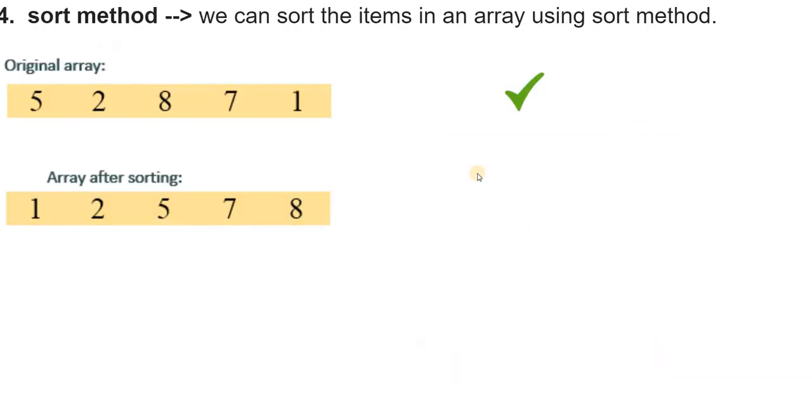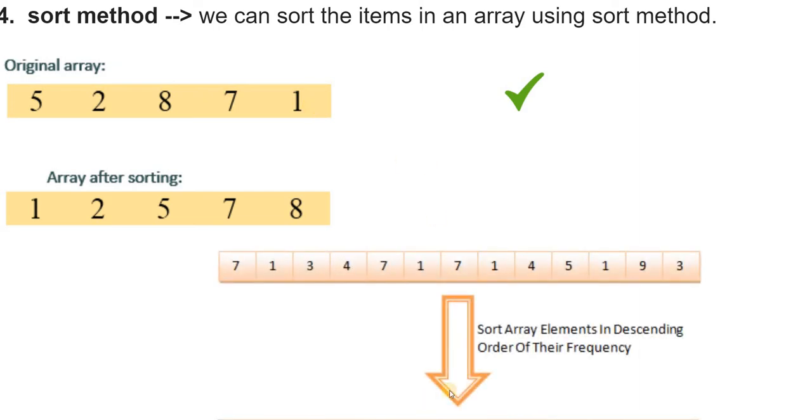So this is the sort method. As I said, you can sort the items in an array using the sort method, just like this. 5, 8, 7, 1 changes in ascending order to 1, 2, 5, 7, 8, like this only. So this is the example I told, like that only.